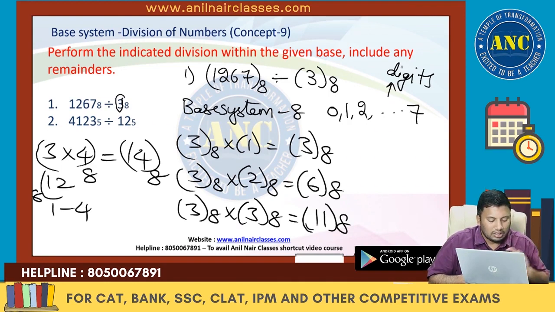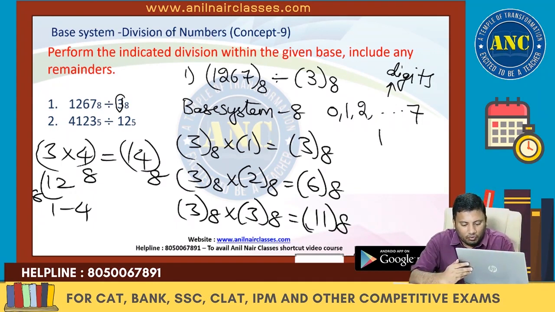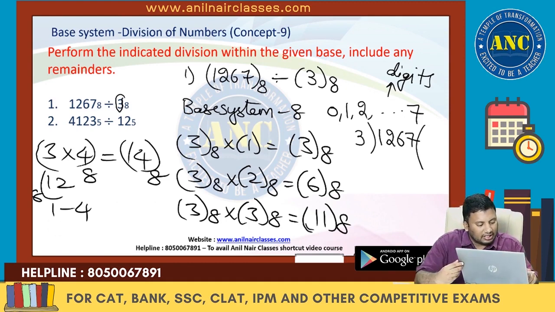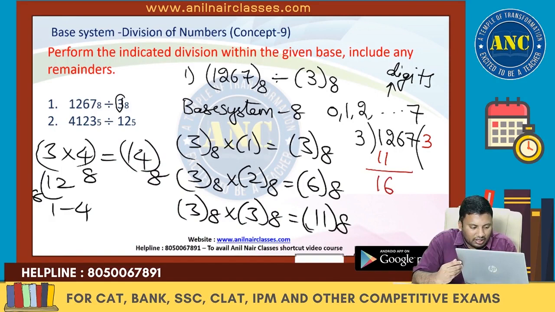Now listen carefully. Now we will divide 1 2 6 7 by 3. So 3 goes how many times? 3 threes are 9, and 9 in base system 8 is 1 1. Remaining is 1 6. 3 fours are 12, and 12 in base system 8 is 1 4.